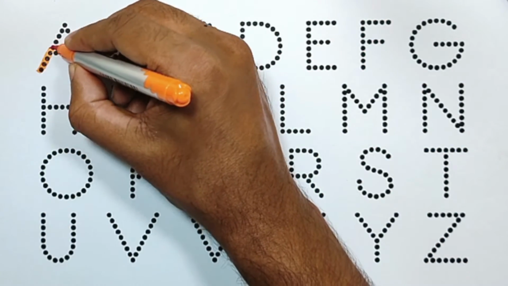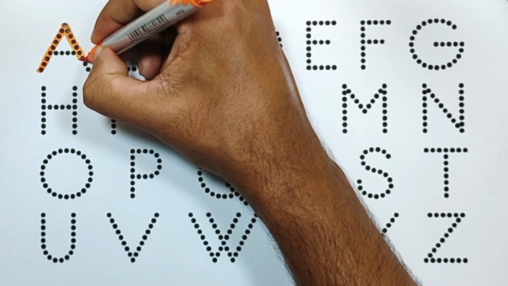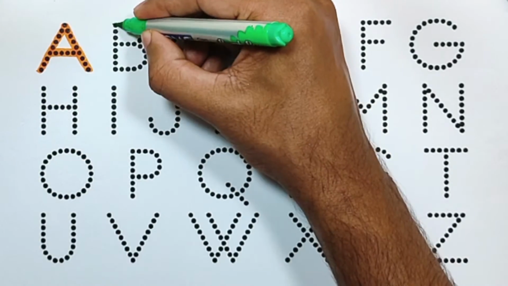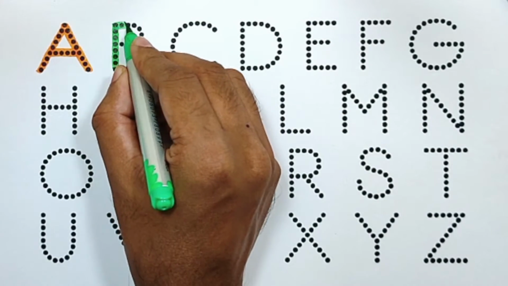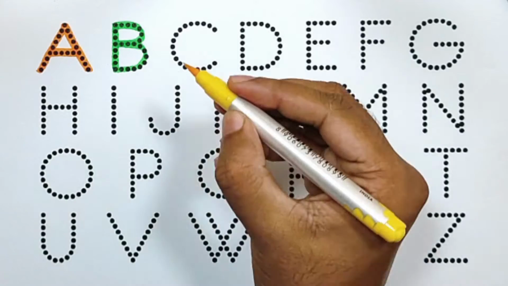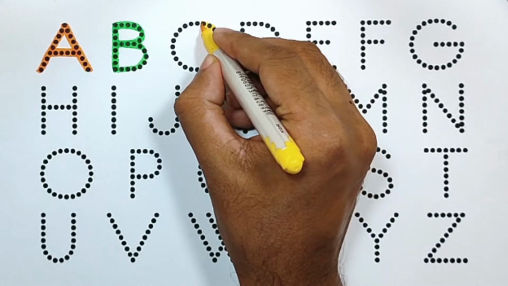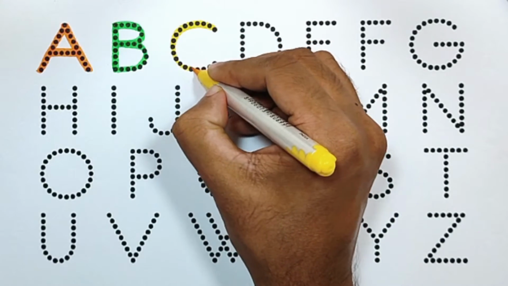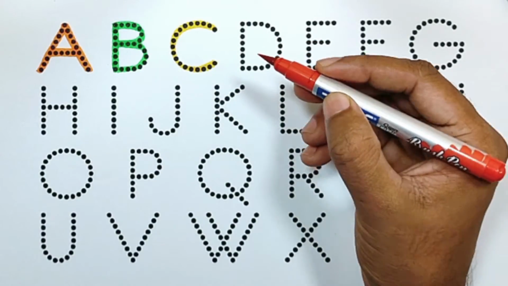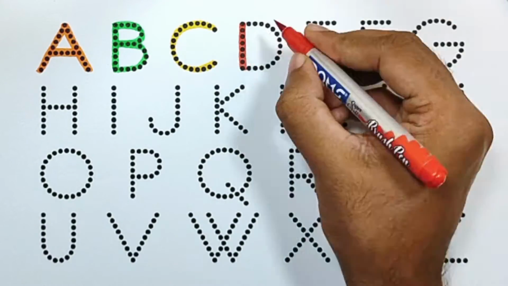Orange color. A for apple. Light green color. B for banana. Yellow color. C for cat. Red color. D